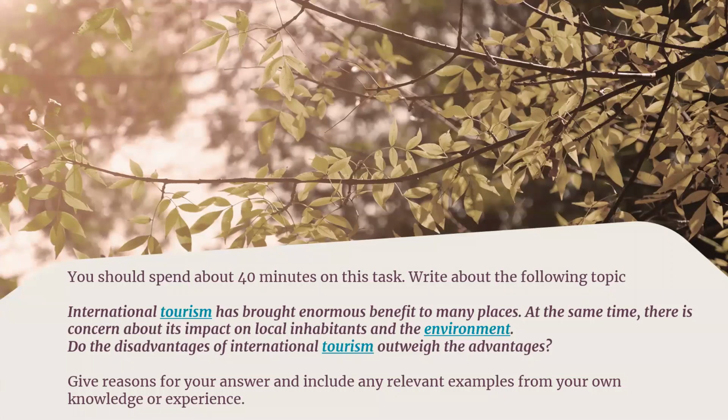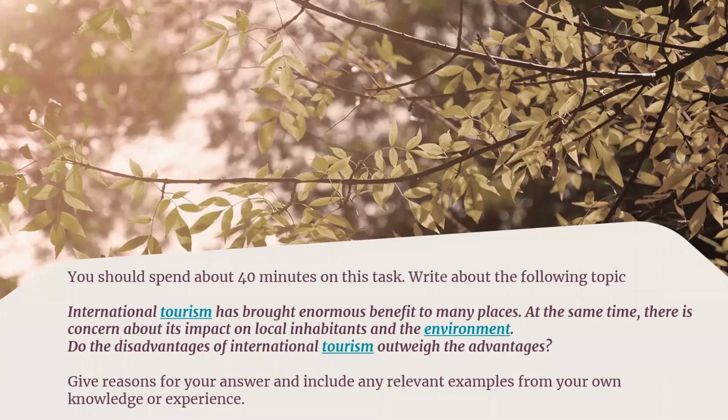So students, what type of essay is this? There are 5 types of essays. The first is agree-disagree essay. Second is advantages-disadvantages essay. Third is discuss both views essay. Fourth is causes and solutions to a problem essay. And next is thematic essay.